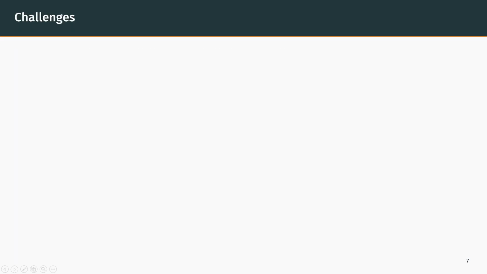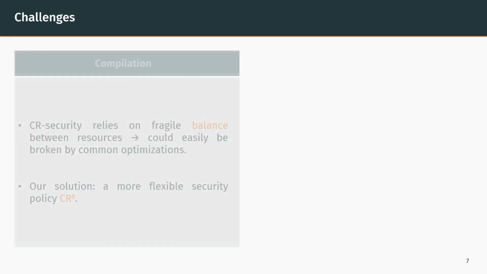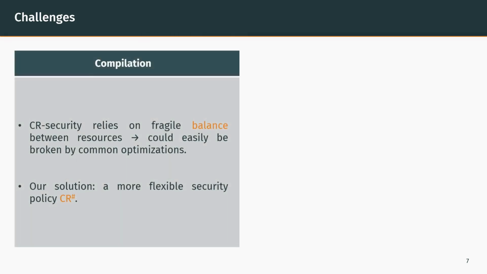We met two main challenges that I sum up here. First, from the perspective of a compiler, the CR policy is very restrictive, as it relies on a fragile balance between resource consumption. Any common optimization performed in a branch could easily break the balance. This led us to introduce a more flexible security policy called TSharp that will be presented later.